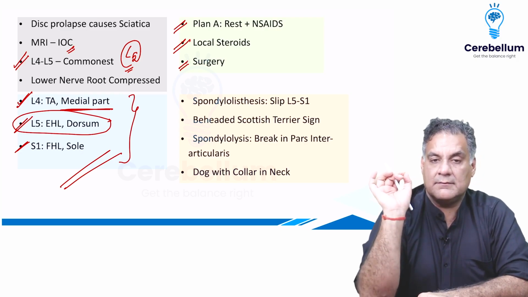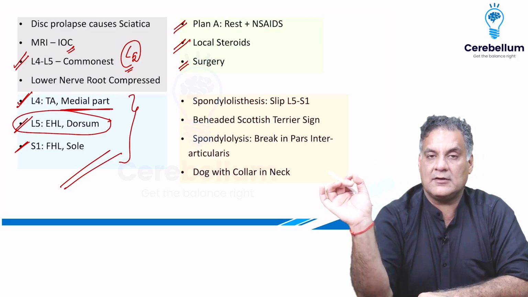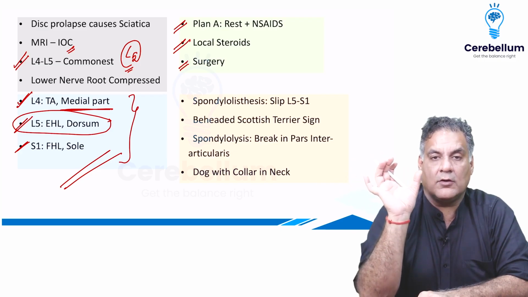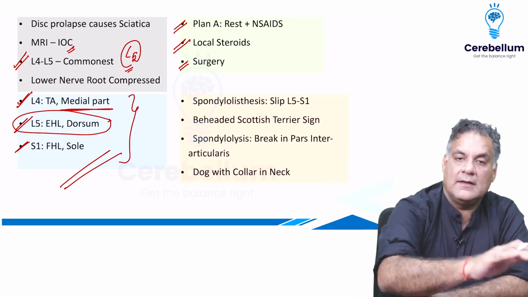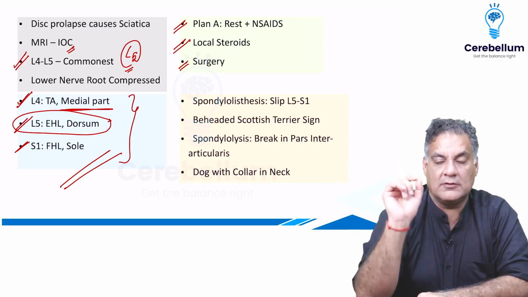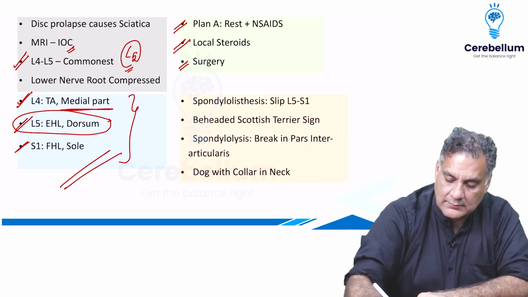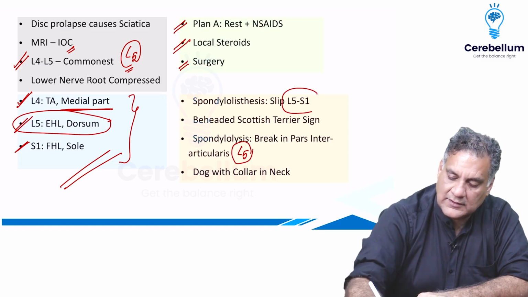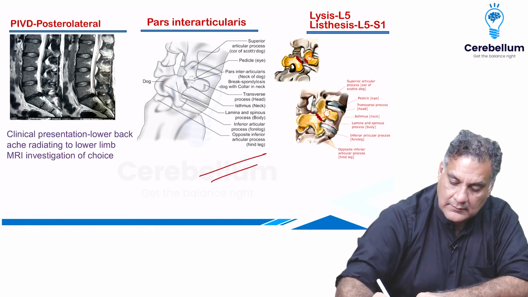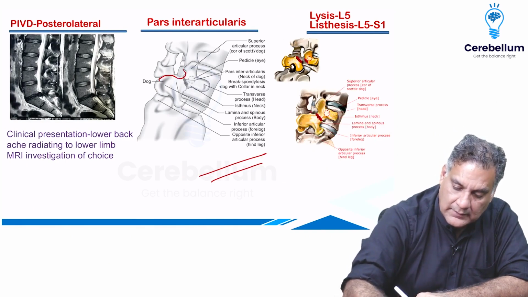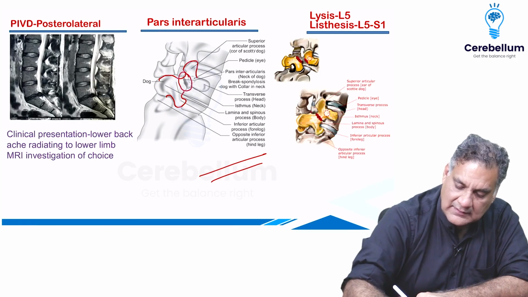When there is a break in the pars interarticularis of the vertebra, it is called a dog with a collar in the neck. And when, because of this break, the vertebra slips, it is spondylolisthesis. So, dekho, spondylolysis more commonly occurs in L5, and listhesis occurs because of it at the L5 S1 vertebra. So, this is a vertebra, a dog. The ear of the dog is the superior articular process, the front leg is the inferior articular process, and the neck is the pars interarticularis.